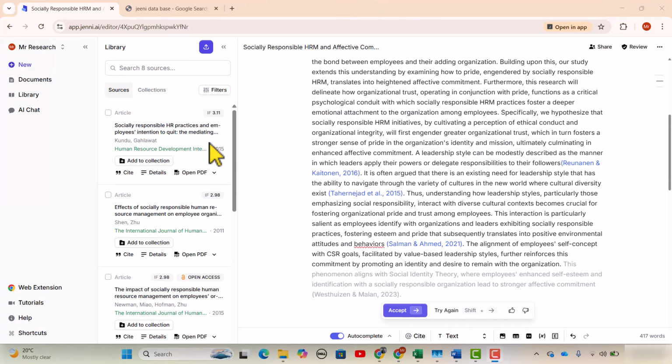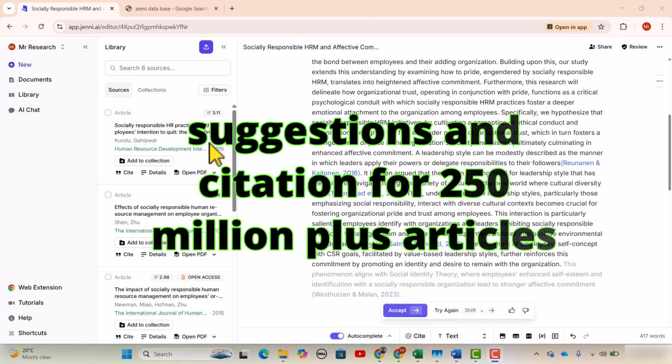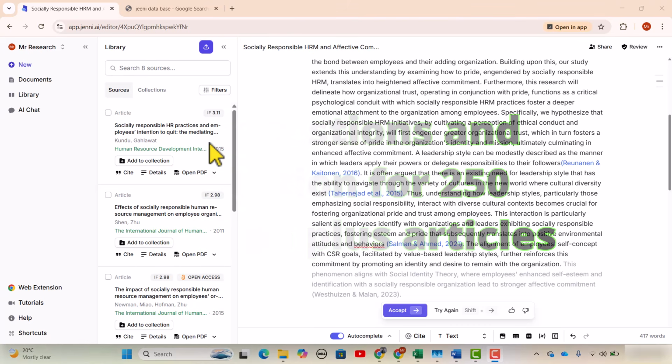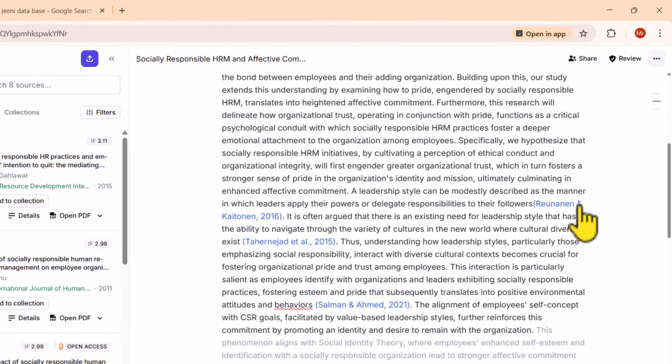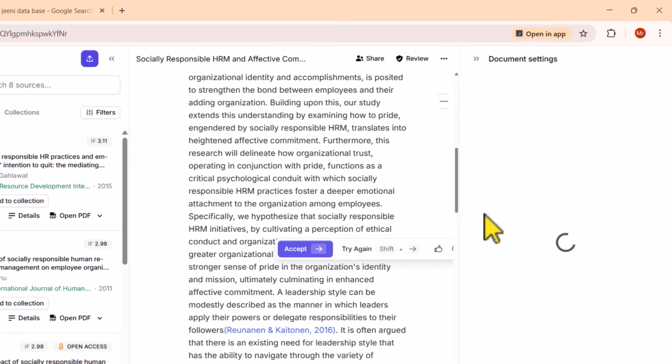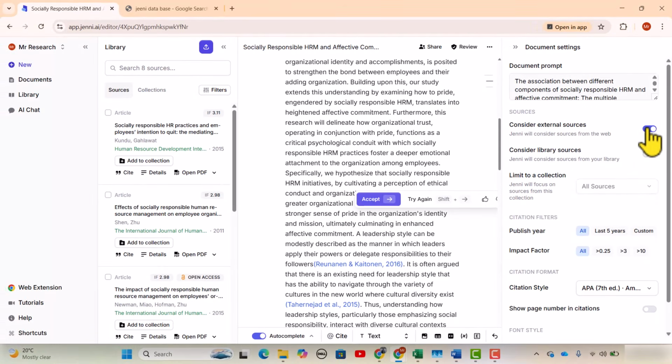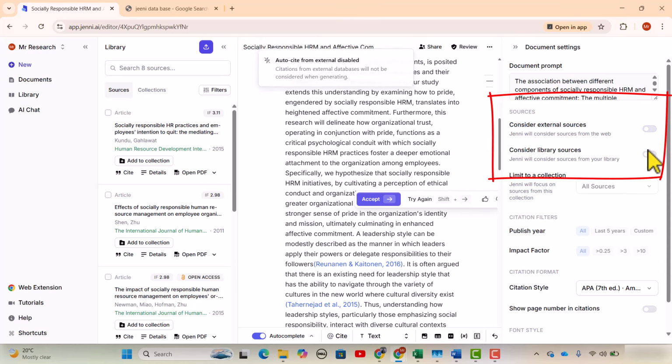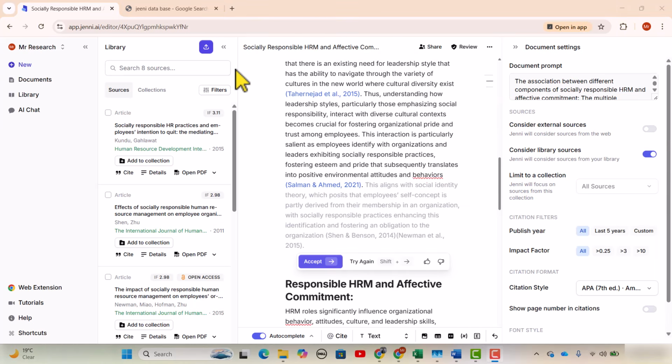With Jenni's library, you can also have the experience of customized writing. Generally, Jenni provides you the suggestions and the citations from the 250 million plus research articles. But if you want to use only those articles and documents that are uploaded to your library, you can do that as well by using this setting, which you can find in the document settings by clicking this 3 dot, and from here this document settings, and just turn off this consider external sources and turn on this consider library sources. With this setting, it will give priority to the suggestions that are from the PDFs uploaded to your library.